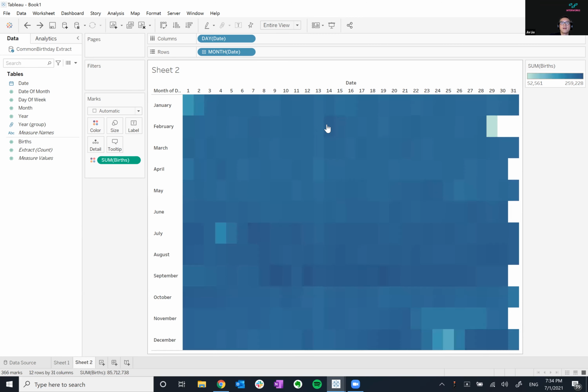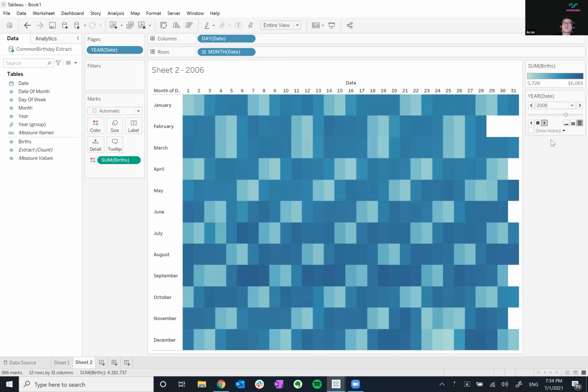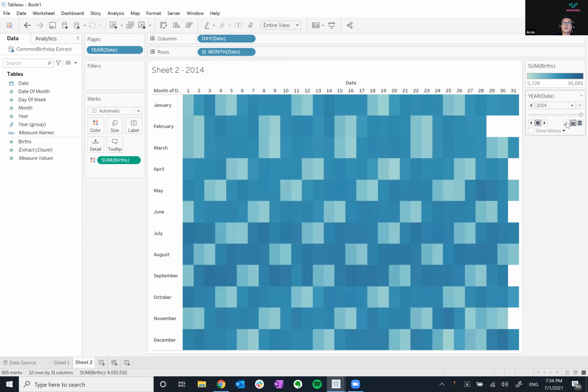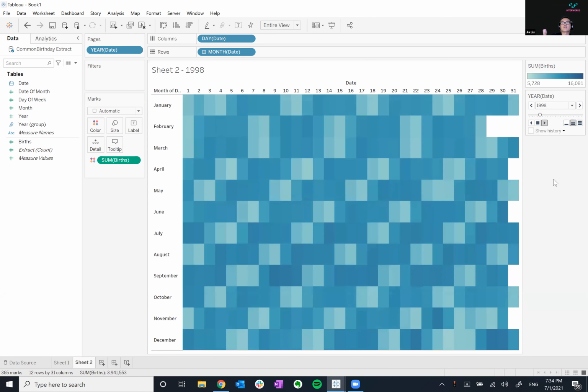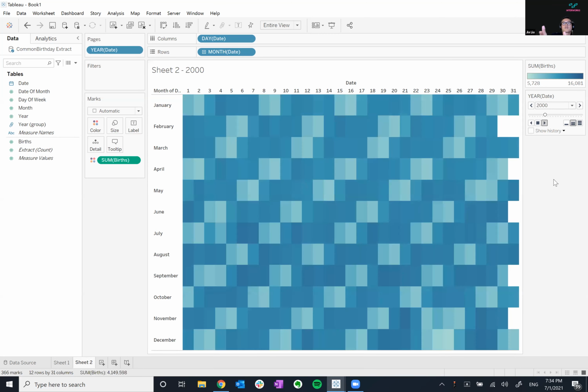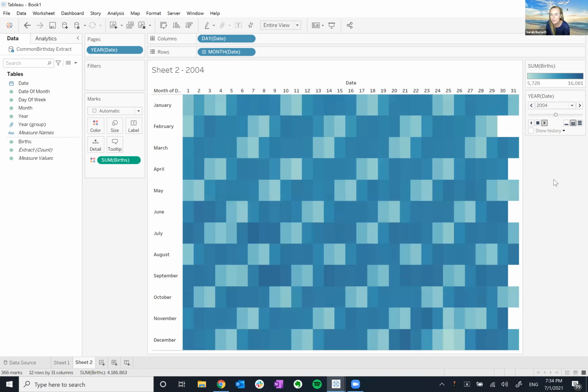But anyway, we took it a step back and we thought, let's look at this across different years too. And so I thought we could make an animation of it. If we look at it across different years and put years on pages, then you can actually see it shift, right? It's interesting because every year it just moves back a day and then it shifts again and it stops. So not too sure.